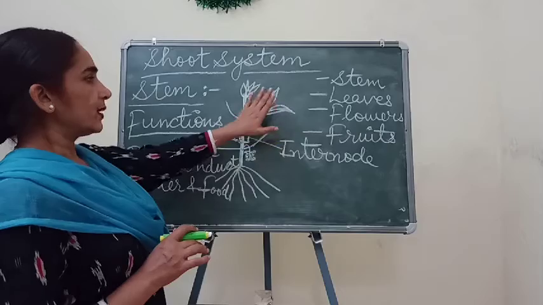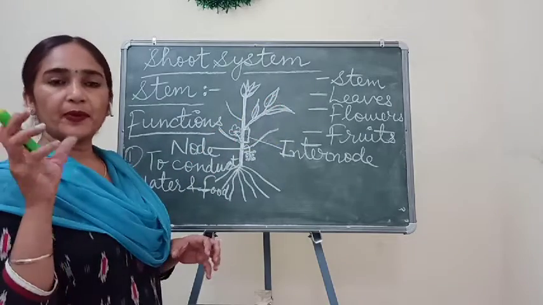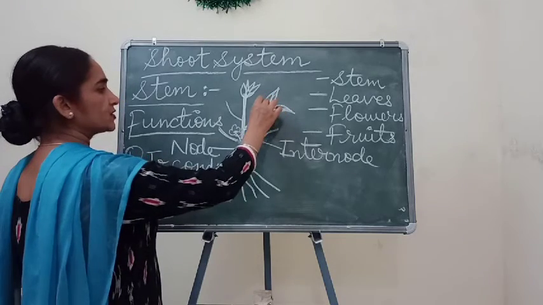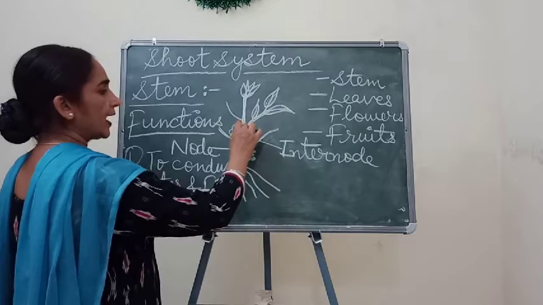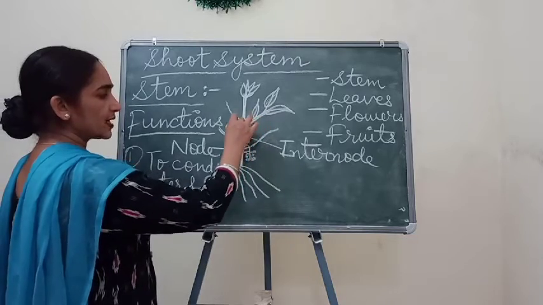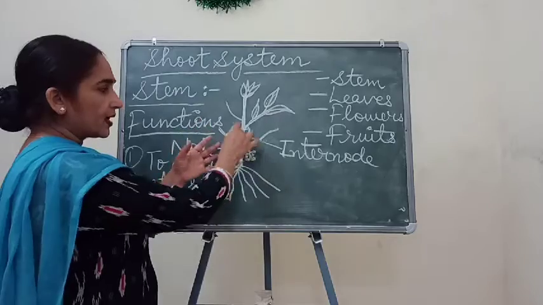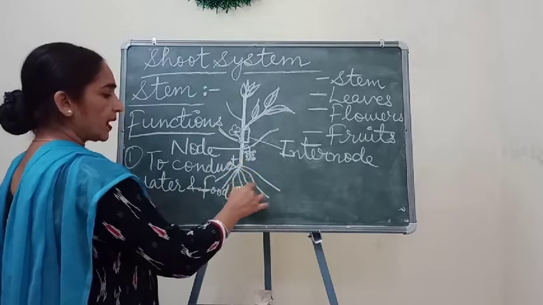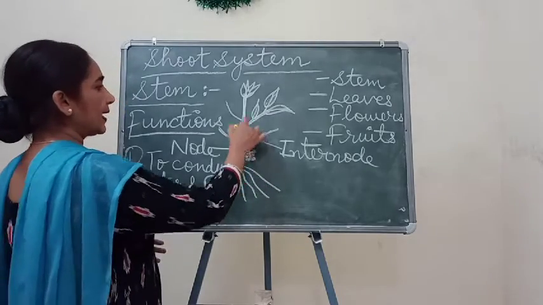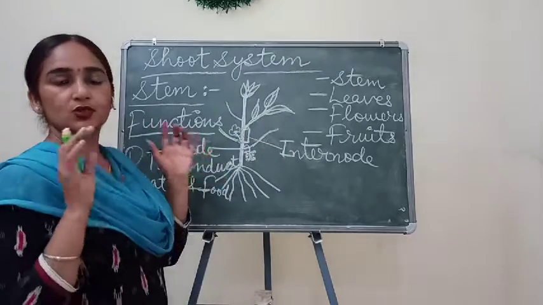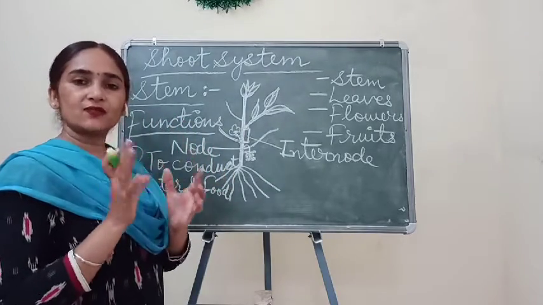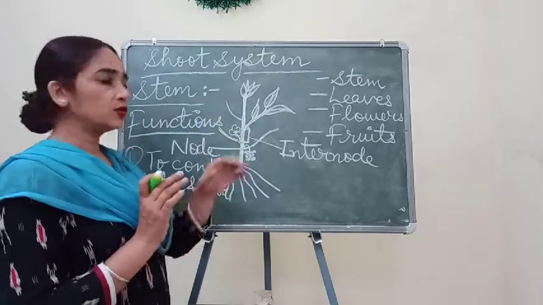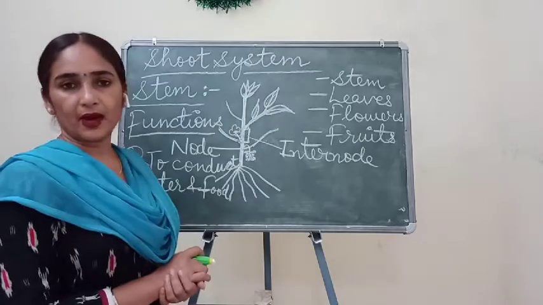And children, you know that leaves always prepare food for the plant. When leaves prepare food, they give this food to the branch, and through the branch it comes to the stem part. The stem supplies food to the downward part, up to the root, and to the upward part, all the branches, roots, leaves, flowers and fruits. All the parts get food through the stem.